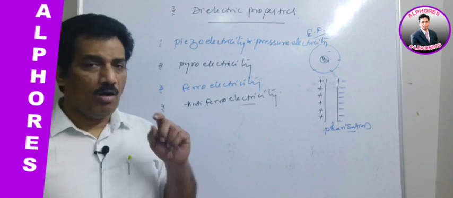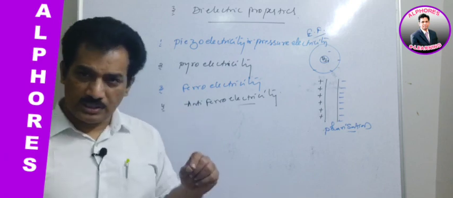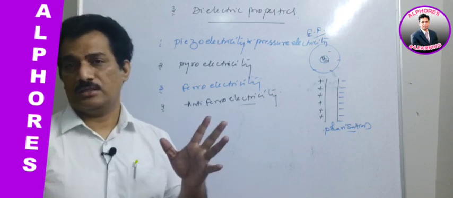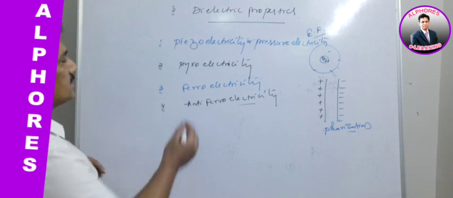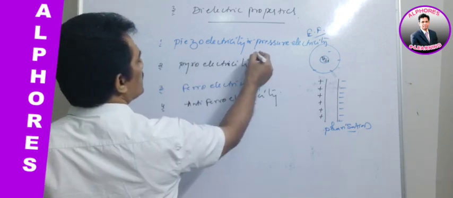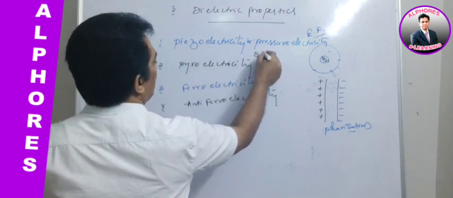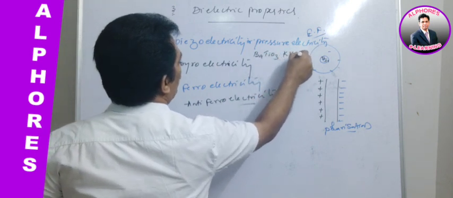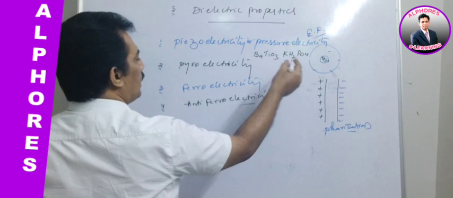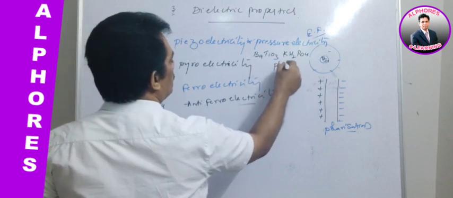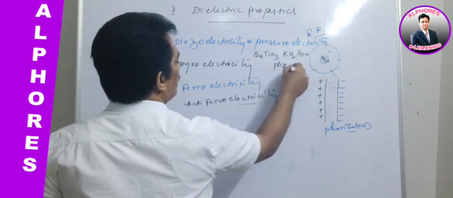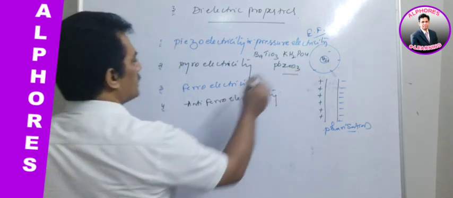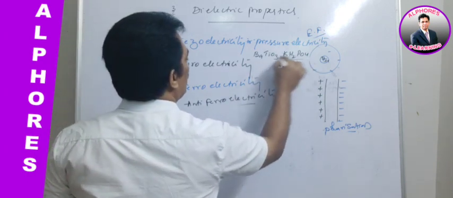And you remember, all the ferroelectric substances are piezoelectric substances, but the reverse is not true. For example, let us consider piezoelectric substances. Best examples are BaTiO3, KH2PO4, and one more example is lead zirconate. These are the three examples for piezoelectricity.